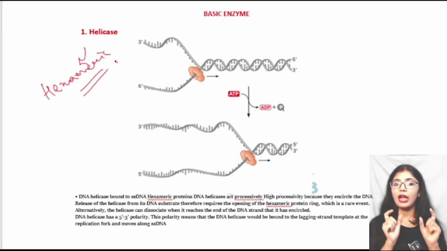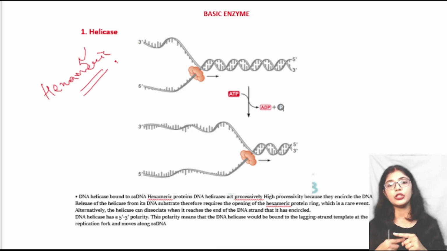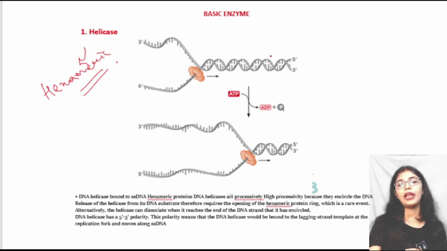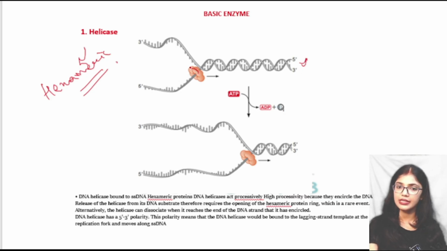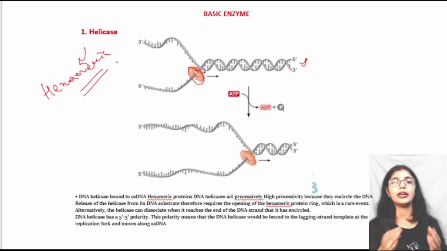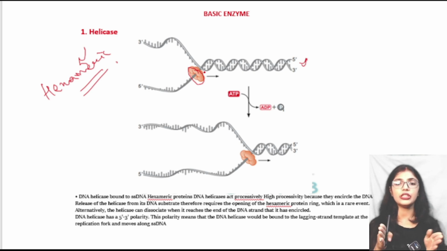So the work of the helicase enzyme is to help in the formation of single stranded DNA by unwinding the DNA. We can see here that this is in the helical form. The helicase comes and binds in this region. By the use of ATP, it helps in separating the strand into single strands.